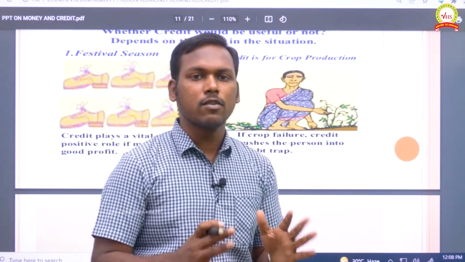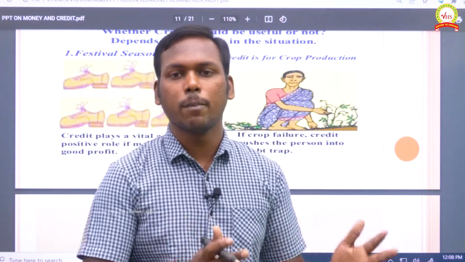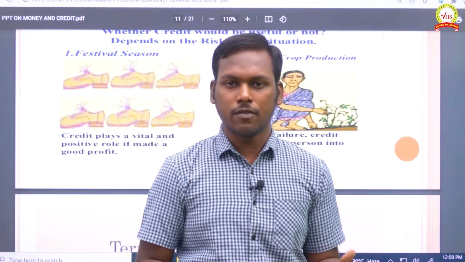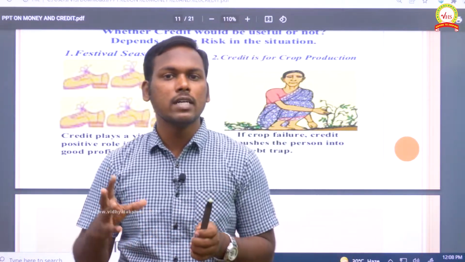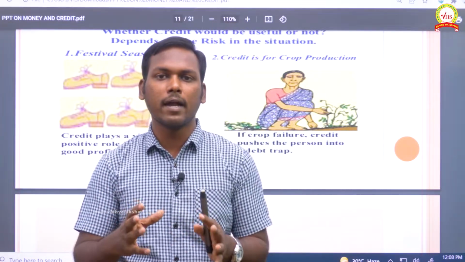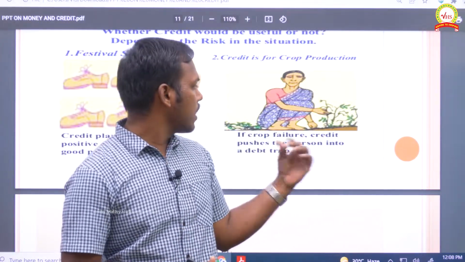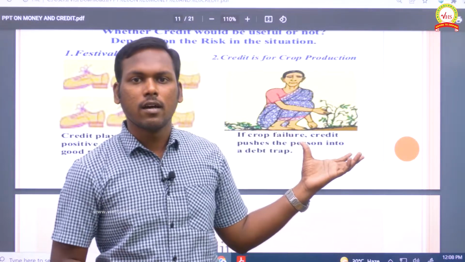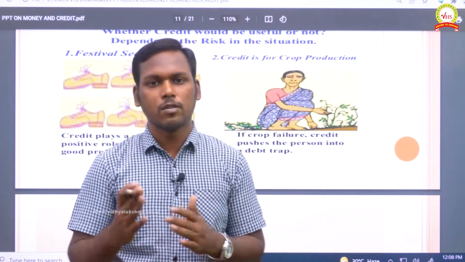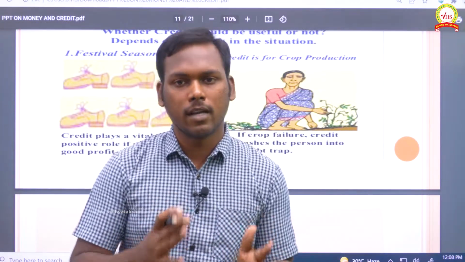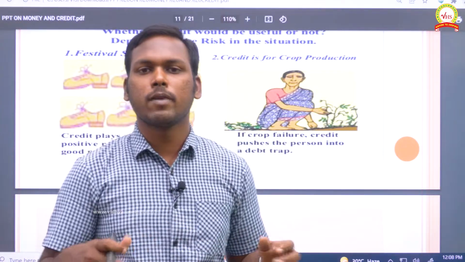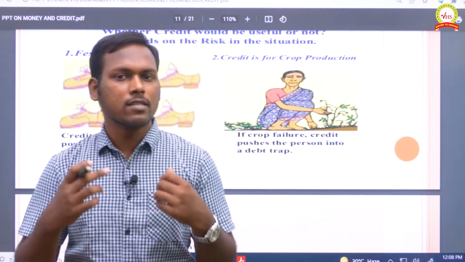Definitely, credit will create impact. What kind of impact would it be? Positive and negative. So now we will analyze how credit turns out positive and how it is said to be negative. Clear? So here, in Swapna's case, she is raising a loan with a bank to do some agricultural activity. Due to some natural calamity, she couldn't make a good profit.